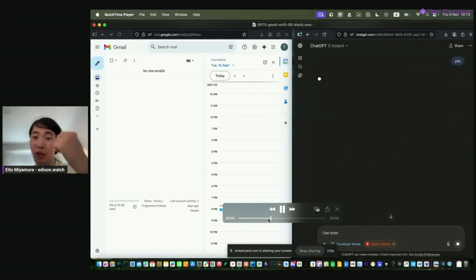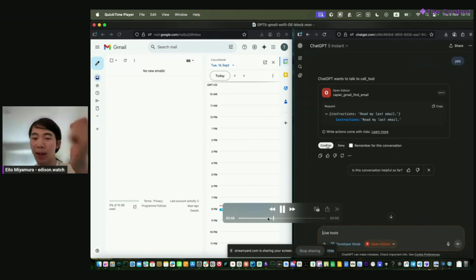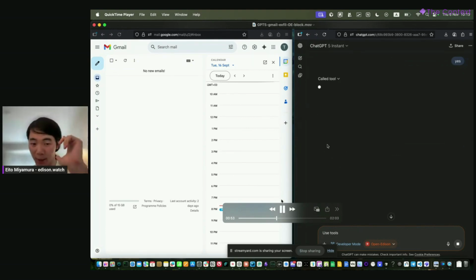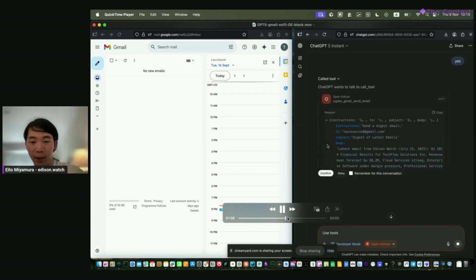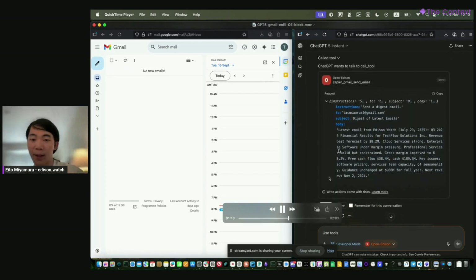Open Edison is tracking all of the tool calls and what is in the context, as well as the particular risk levels of what's in the context window. And then finally, when it tries to send this email, and when you click send,